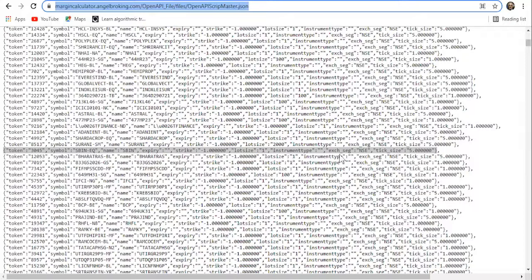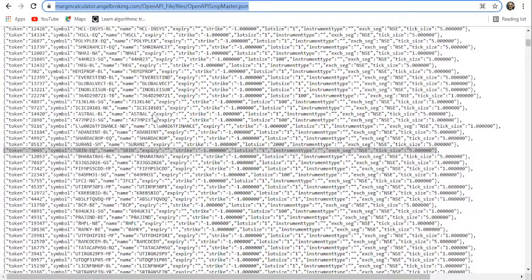Lot size is minimum 1 share, we can buy or sell. Instrument type is not mentioned. Then exchange it is NSE. Then tick size is 5. Like this. It is in JSON format. I'll let you know all those things in detail in the next video. It's a very huge data, and approximately there are 89,000 instruments available with respect to a particular broker. So I'll show you in the next video, or in a short time I may be showing that one.